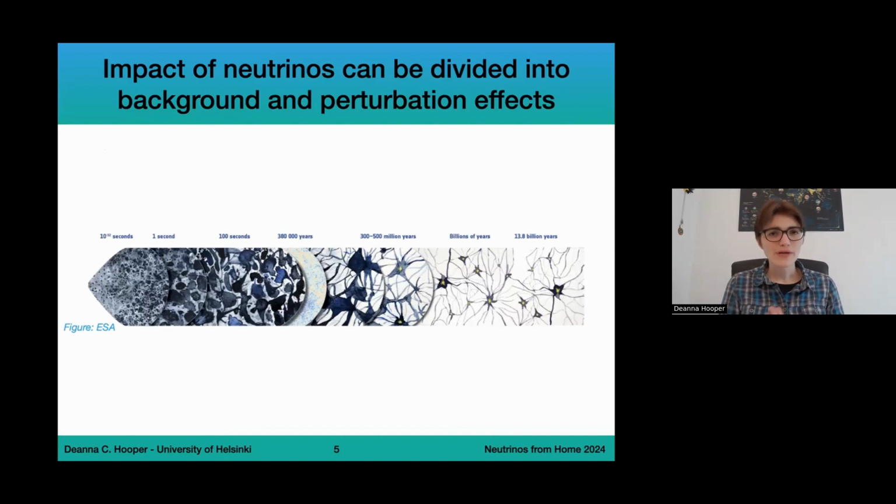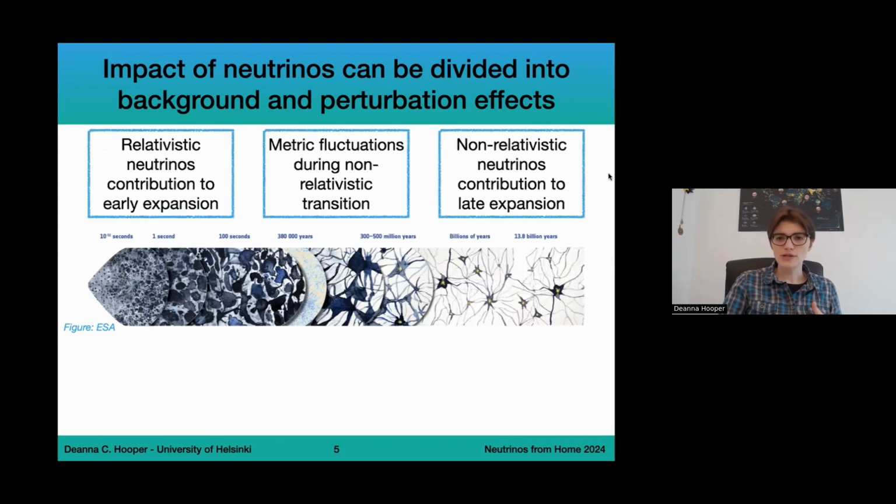So now I want to talk about how exactly neutrinos impact different aspects of cosmological evolution and different things happening inside the universe. I'm going to divide these effects into background effects and perturbation effects. Background effects are those that are going to impact the overall background evolution of the universe, while the perturbation effects are more focused on how the actual neutrino perturbations interact with perturbations of other components in the universe. Focusing first on the background effects, in the early universe, neutrinos are a relativistic component. They contribute to the overall amount of radiation in the early universe, and this is going to affect the early expansion rate of the universe.